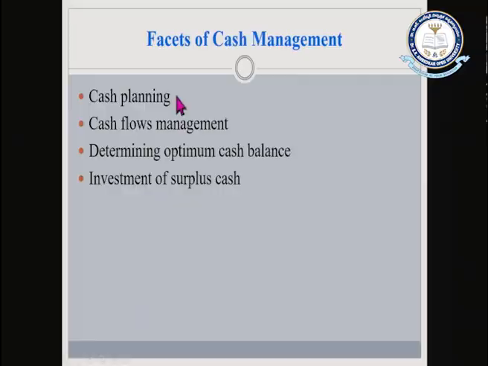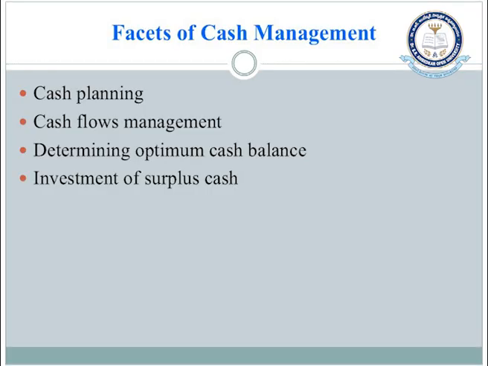Now basically there are four pillars of cash management, which are called the four facets of cash management. The first one is planning the cash balances, which is called cash planning, for which different types of tools and techniques are available. So how to plan our cash requirements, that is cash planning. Then how to manage the cash flow. So it is called cash flows management. Managing the cash inflows and managing the cash outflows, that is called cash flows management.